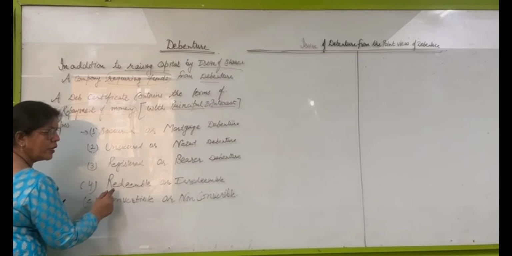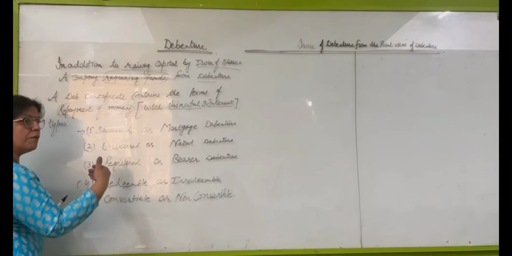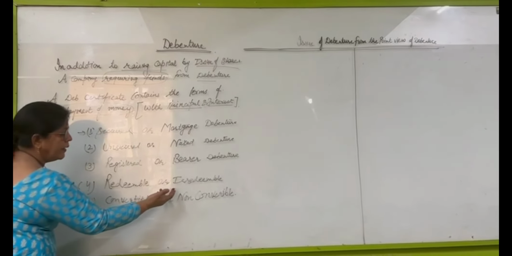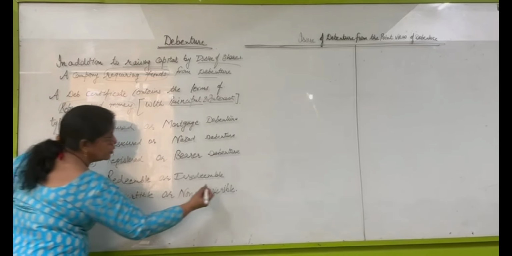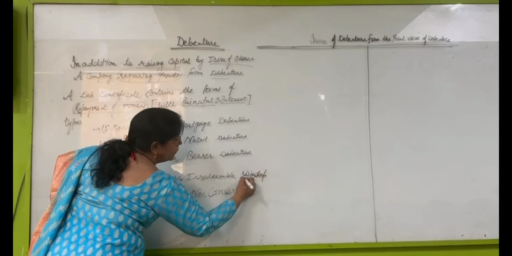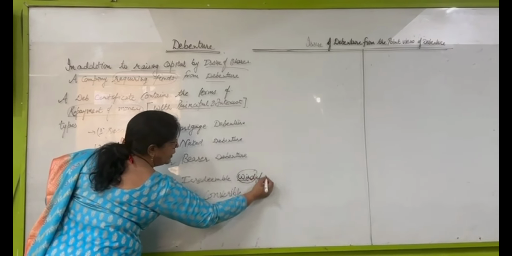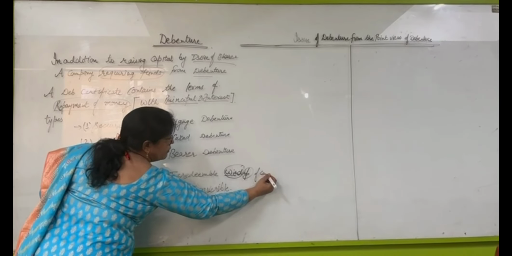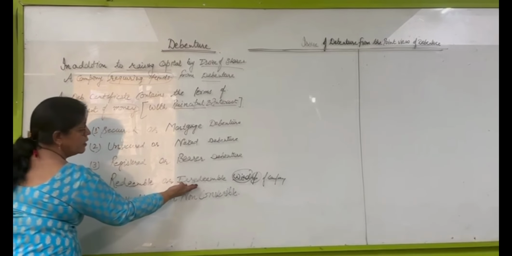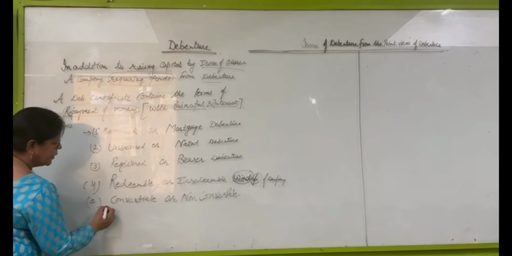Redeemable debentures are those debentures which may be payable after some time, and irredeemable debentures are those debentures which will be paid only on the date of winding up of your company. When your company will be in liquidation, then these debentures will be redeemed.